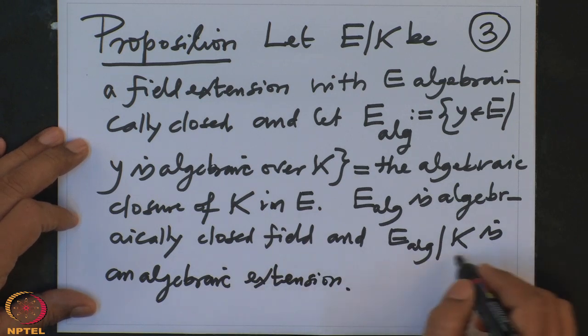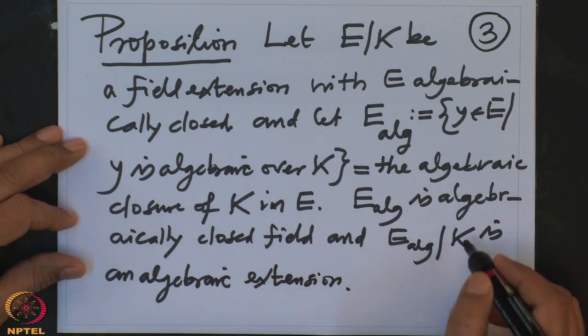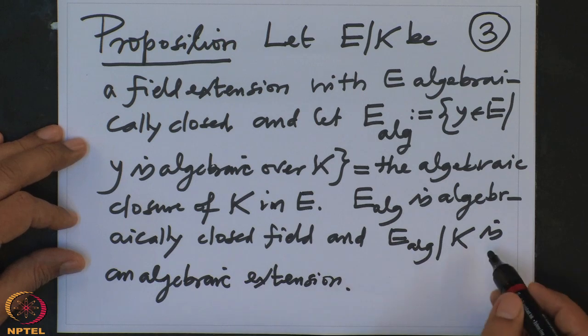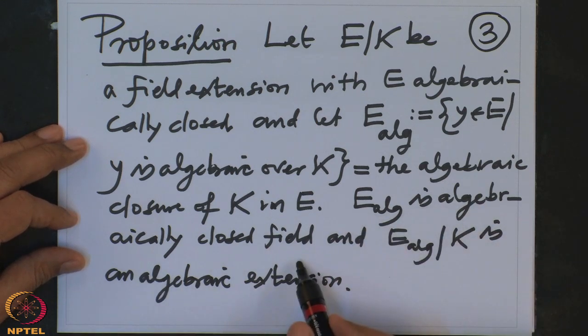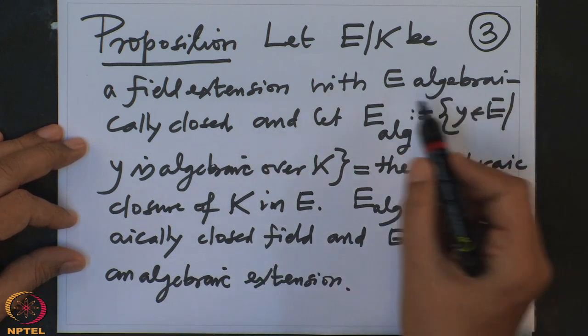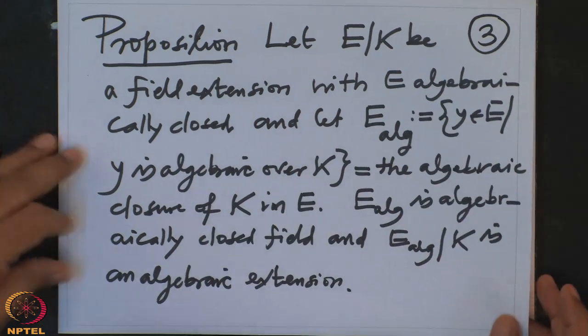This is clear because these are precisely all algebraic elements over K. I want to show that E_alg is an algebraically closed field, and this is because E is algebraically closed. Okay, so let us prove this.